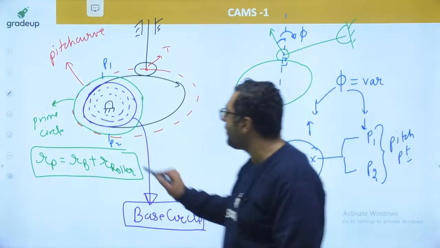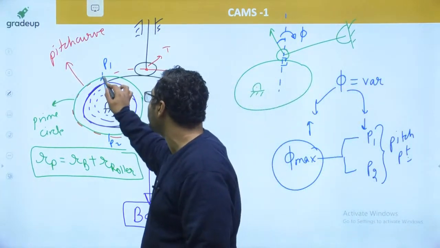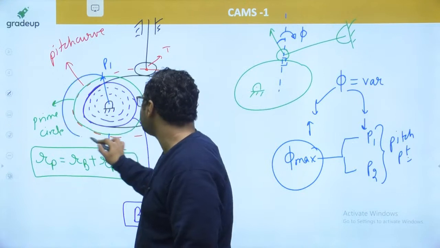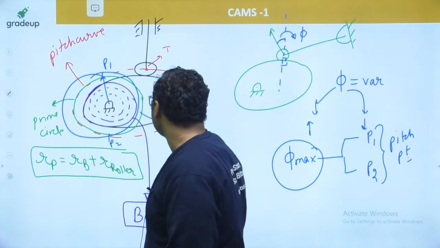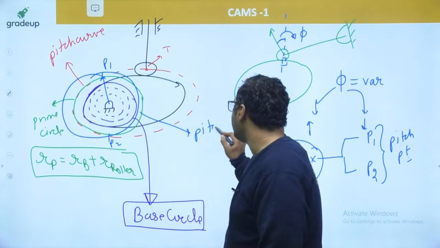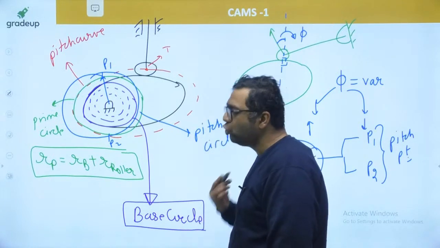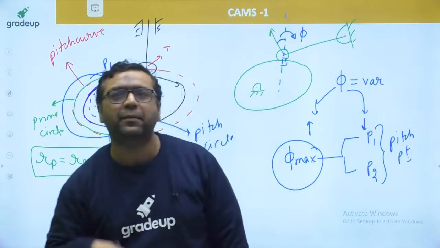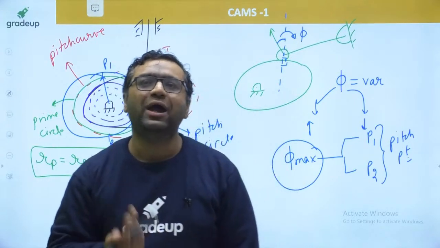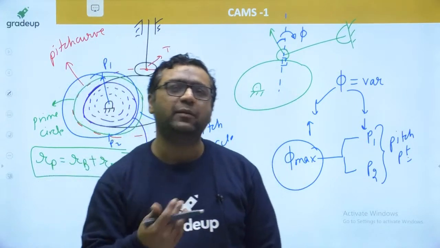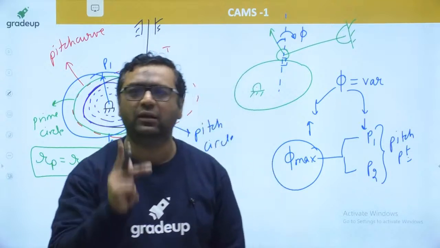If you take the distance from center to pitch point as radius and plot a circle, then this circle is said to be the pitch circle. My dear, for any cam there is only one pitch circle. Pitch points may be 2, may be 4, may be anything, but the pitch circle is only one.